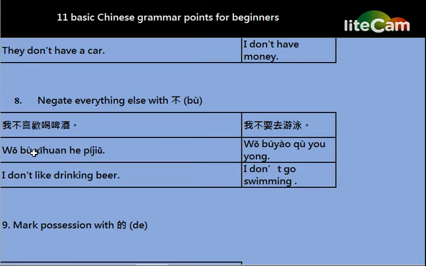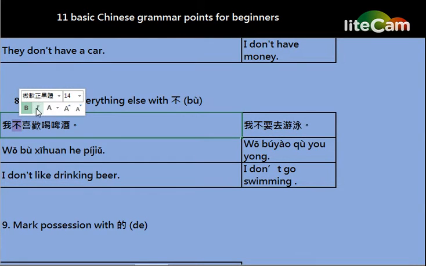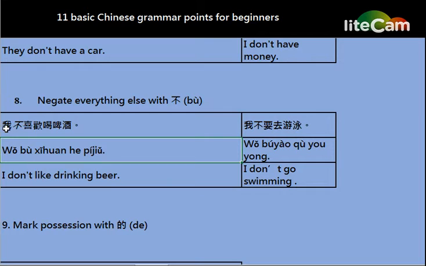And here is the example. 我不喜欢喝啤酒. The word 不 is in front of the verb 喜欢 and shows it is negative. 不喜欢. 我不喜欢喝啤酒. I don't like drinking beer.